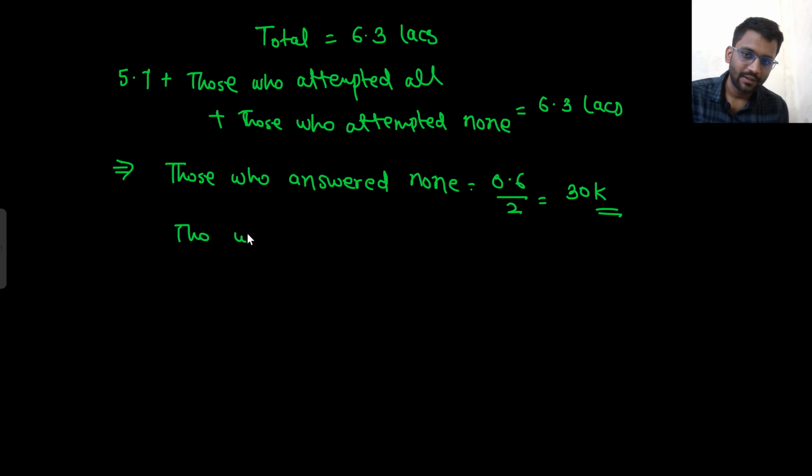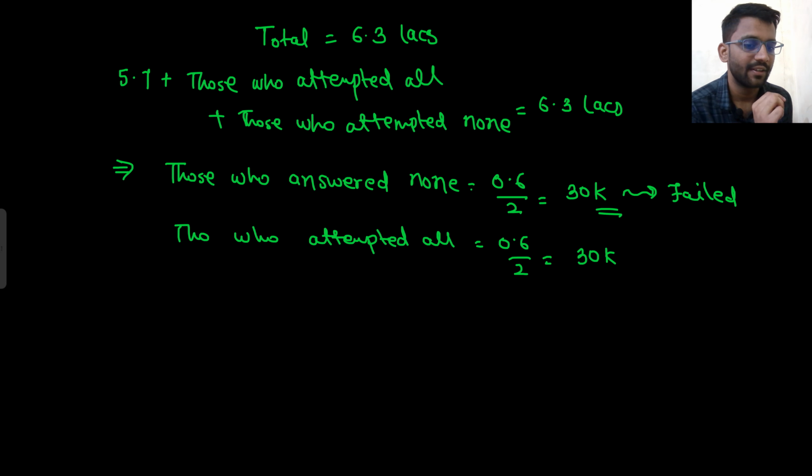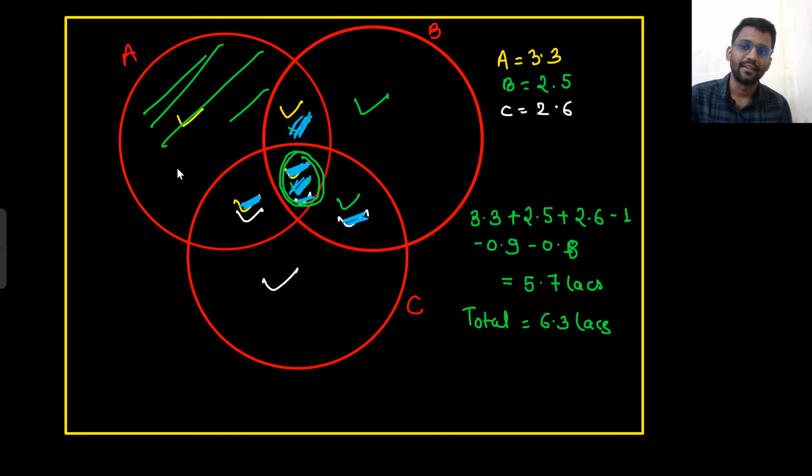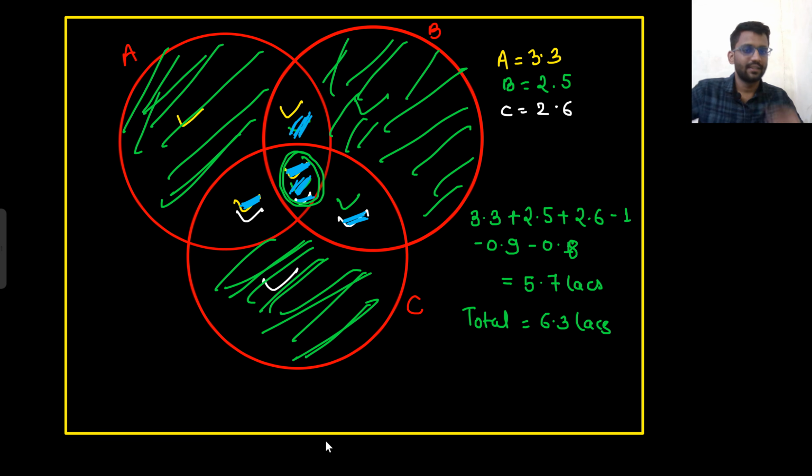Those who attempted all were also 30K, and those who attempted none were also 30K. So these guys failed, right? These guys failed and these guys passed. Now, only these guys did not fail. There are more guys who failed. Who are they? Those who attempted only A, only B, and only C. These guys also failed. Are you getting my point?